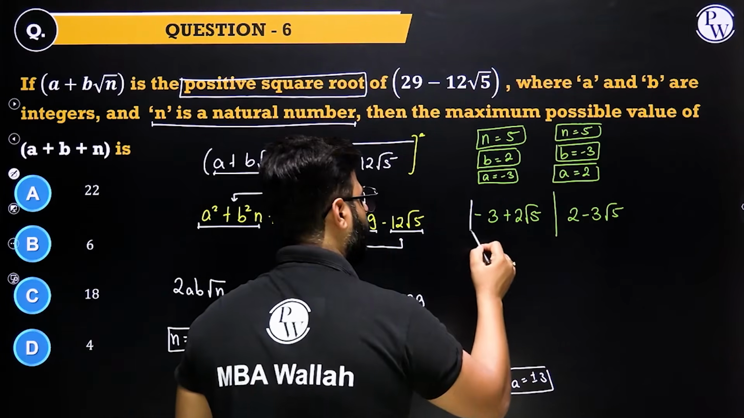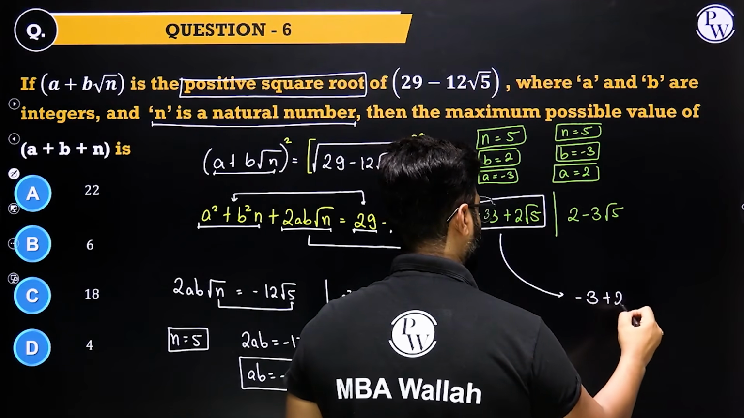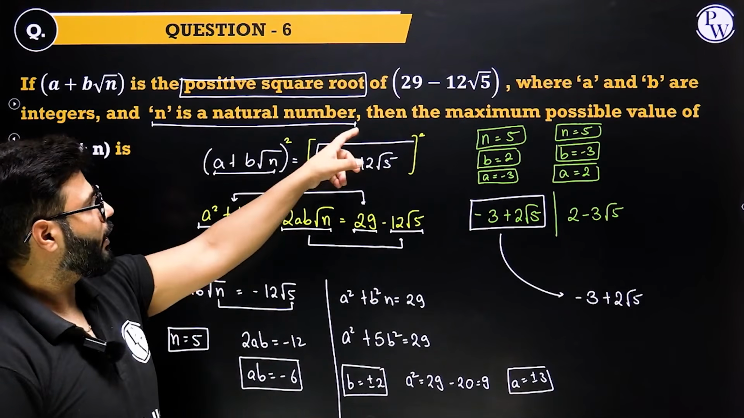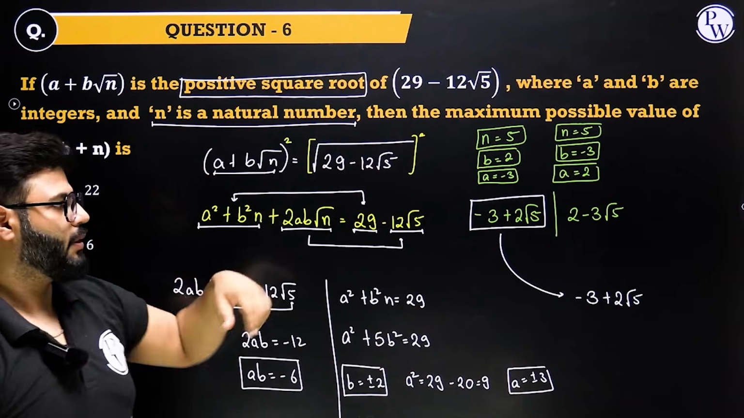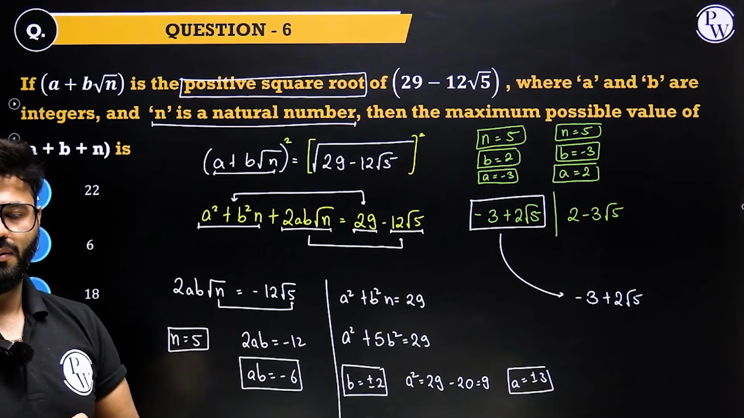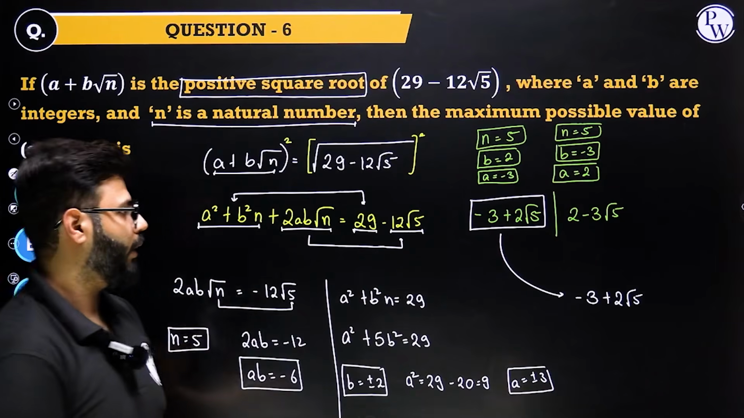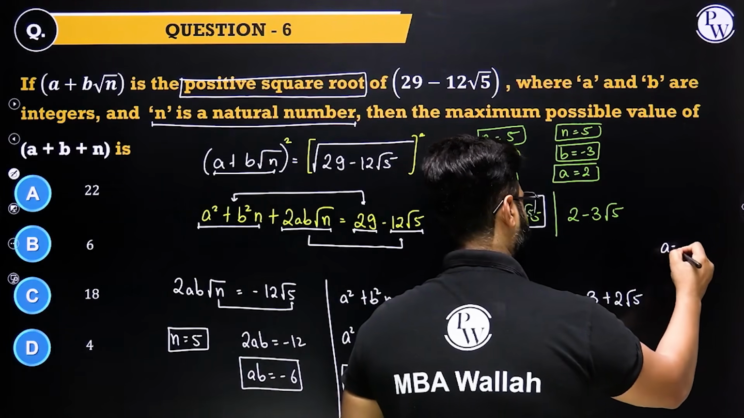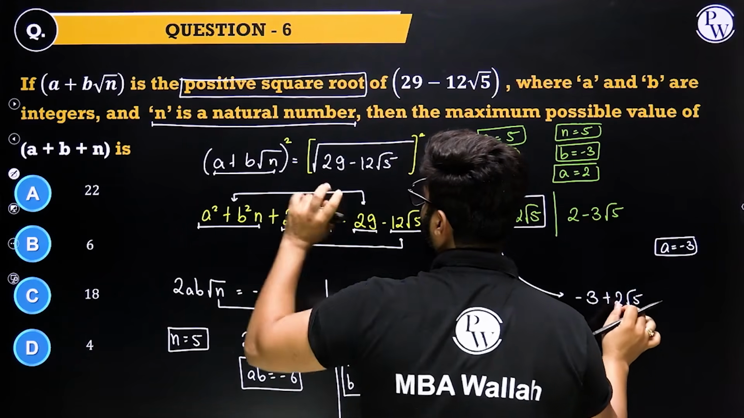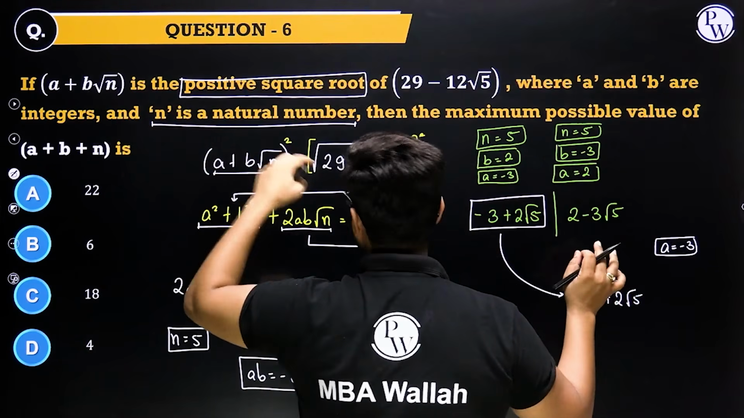It has to be the answer. So the positive square root we are looking for is minus 3 plus 2 root 5, right? And now comes the catch in the question: the maximum possible value of a plus b plus n. Now we need to maximize the value of a plus b plus n. Now a is fixed, but we can play with b and n, right? A is fixed, a is minus 3. But these guys can be played with. What I want is just b to be an integer and n to be a natural number.